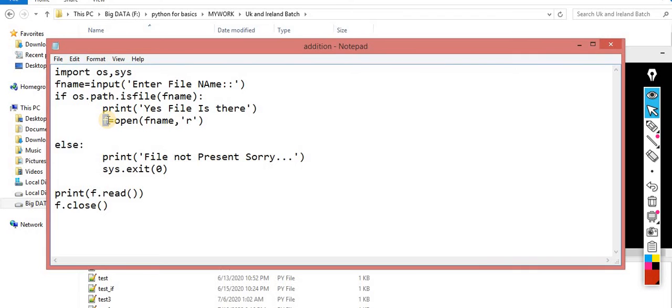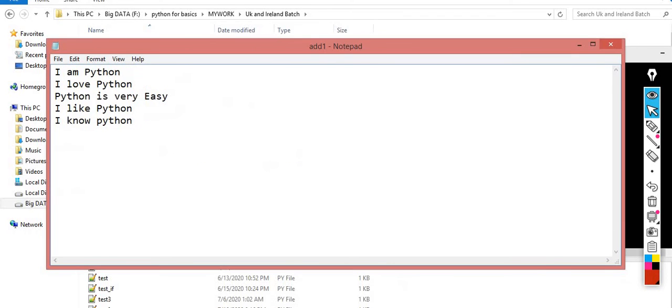What is the role of this one? Understand it. The role of this one is it just opens the file. It makes a connection and gives you the cursor over here. That's it. The role of f is finished. Now I want to read. For reading the entire data, you have to perform the read operation. So one by one it is reading. For the reading operation, you have to use the read method.